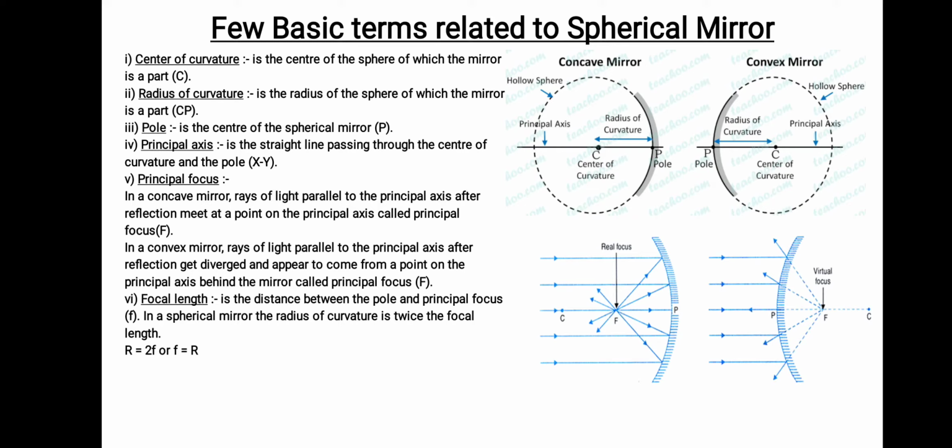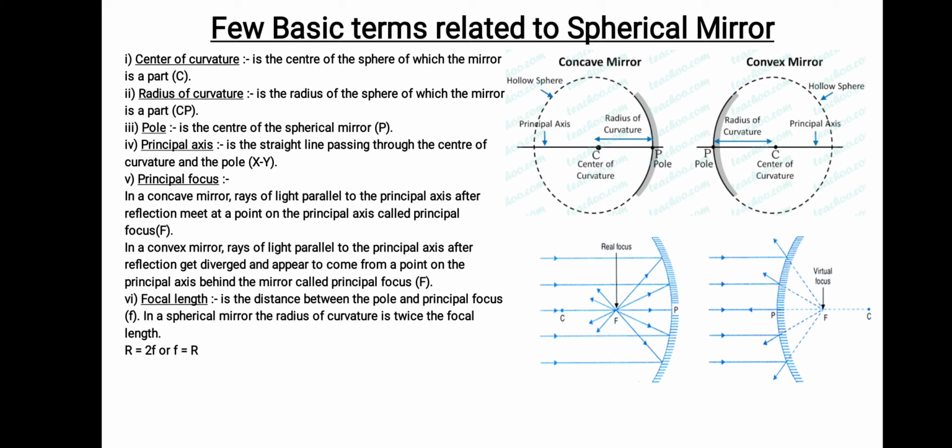Again we have radius of curvature. Simple, the radius of the surface, the radius of the sphere that we have taken. Here it is represented by the distance between C and P. That is the radius of the sphere that we have taken. That is the radius of curvature. In both the cases, in the first picture, it is denoted by CP, you see.